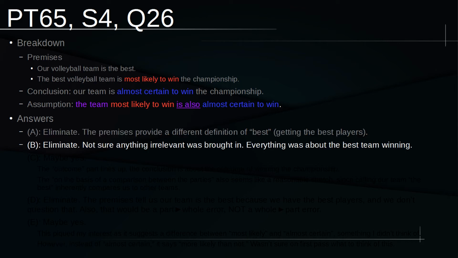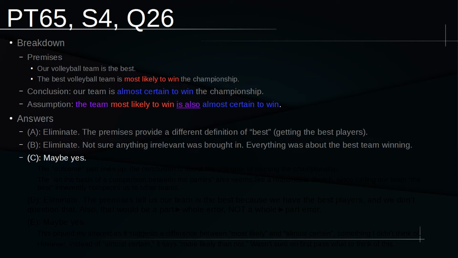B is another fairly easy elimination for me. I'm not sure anything irrelevant was brought in. Everything was in the argument about the best team winning. So it's not like the arguer just pulled in new statements and new ideas out of nowhere to establish their conclusion. If there is something wrong, and there is because it's a flaw question, and it's on LR, I don't think it's going to be anything about irrelevance. Okay, C is where I'm faltering a little bit on this question. Finally, I do feel like it's a possibility. I don't like it, but I don't really feel good enough to get rid of it either.